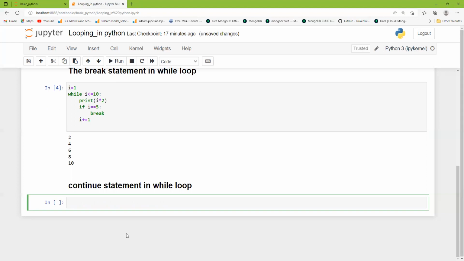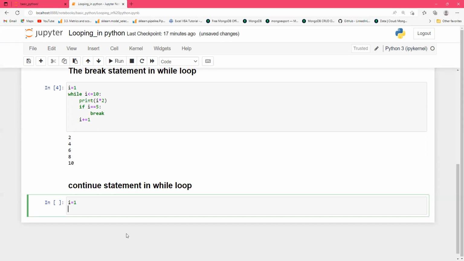That means if there is an iteration in the middle that you don't want, you use a condition on that iteration and use the continue statement. So how can you use the continue statement? Let's see. I will use the table again, I equal to 1. Suppose I use the table of 11.